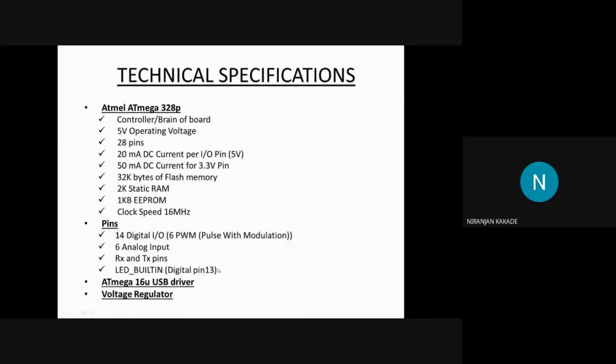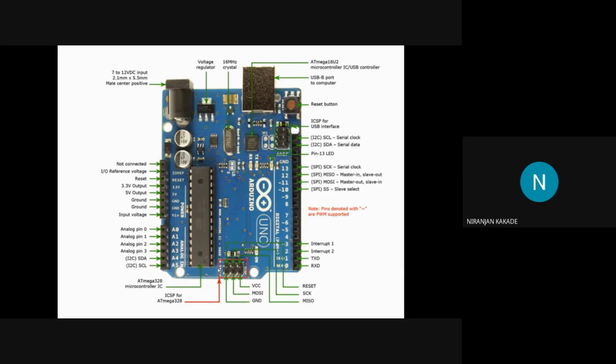The next major part is the Atmega16U USB driver. What does it do, and where is it located? You can see just below the USB port one microchip, which is the Atmega16U microcontroller IC, or USB controller.